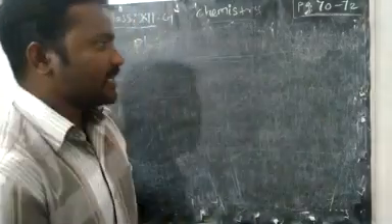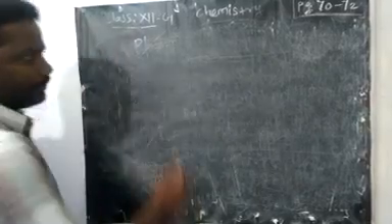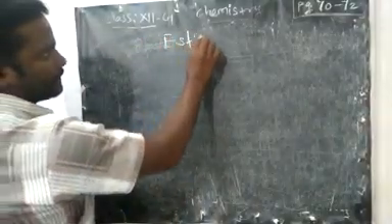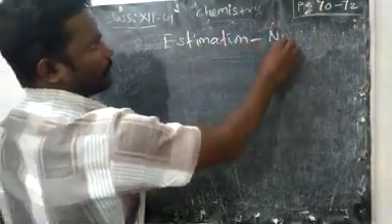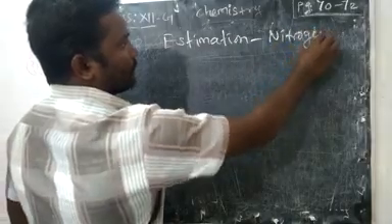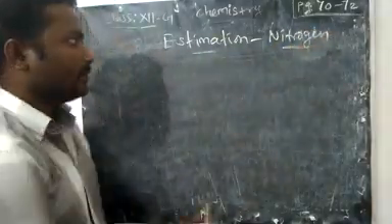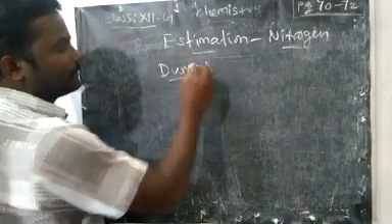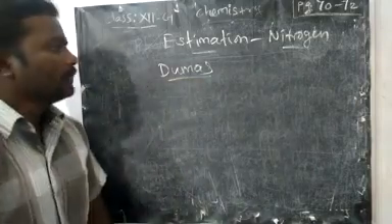First we are going to see Dumas method to estimate nitrogen. Estimation of nitrogen by using Dumas method.